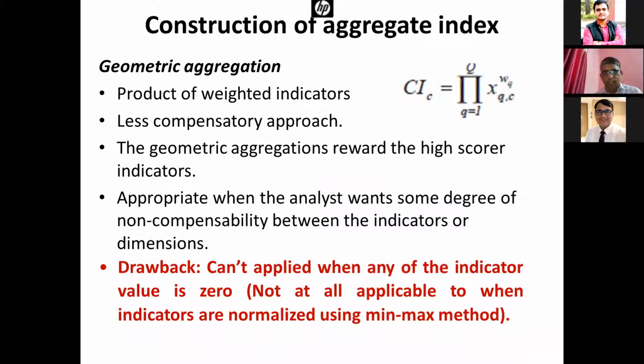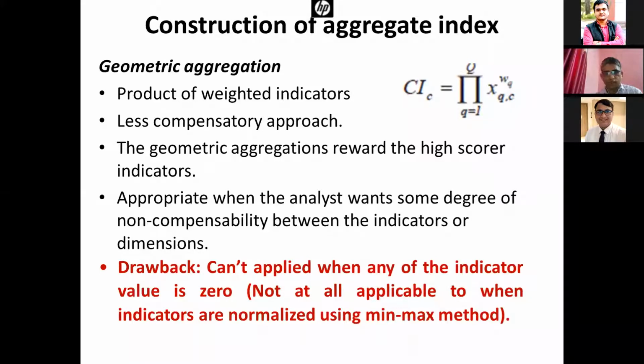Second is geometric aggregation. This is a product of weighted indicators, and it is less compensatory because it is a product; when any value is 0, it cannot be used normally. Geometric aggregation rewards high-scoring indicators and is appropriate when the analyst wants some degree of non-compensability between indicators and dimensions.